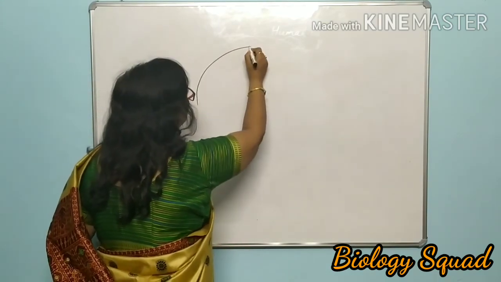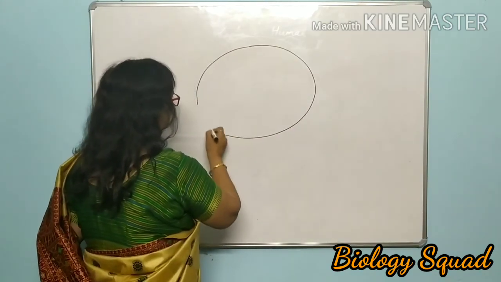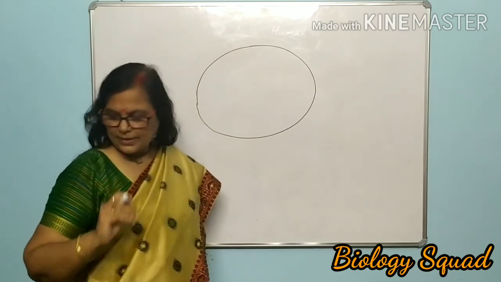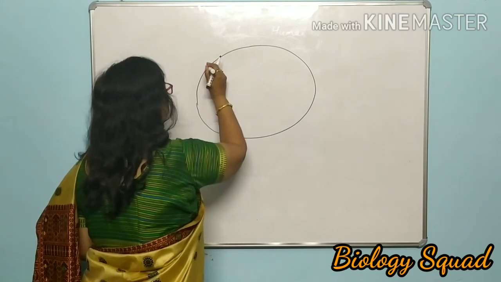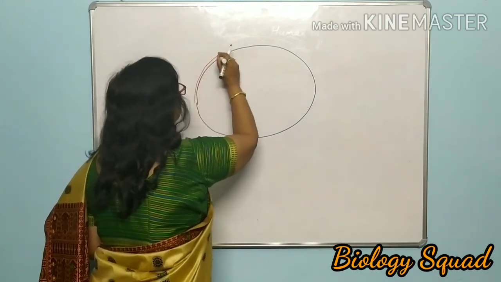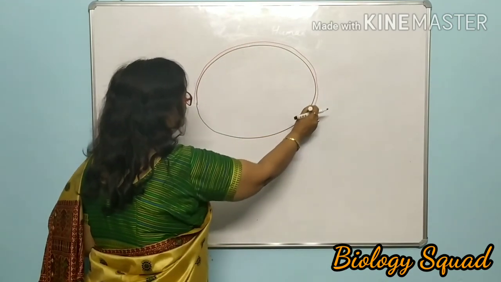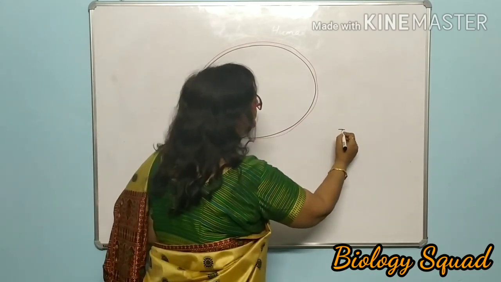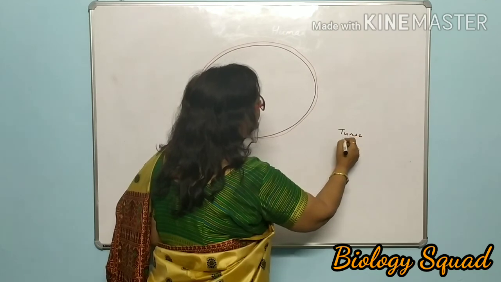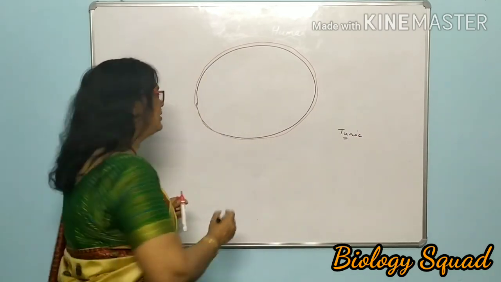Testis is a glandular structure, and this testis is covered by a membrane. It is protected, covered by tunic. You may see the term tunic. Tunic means cover.